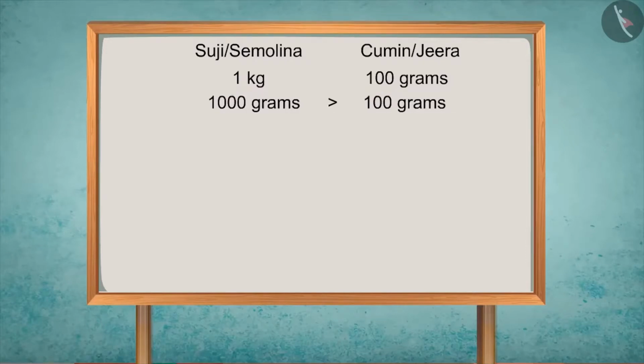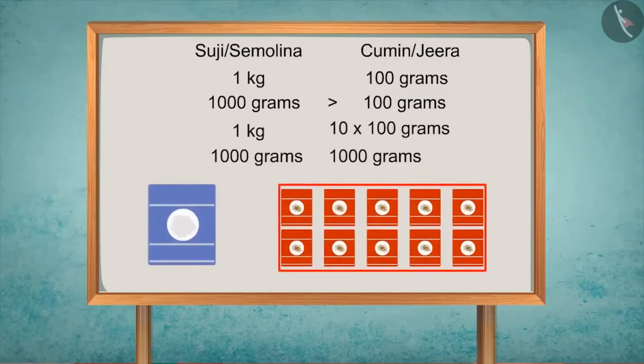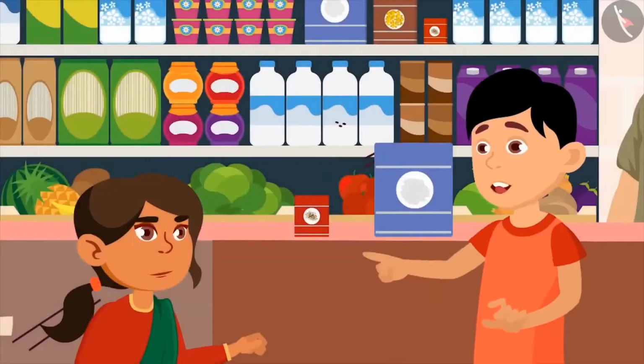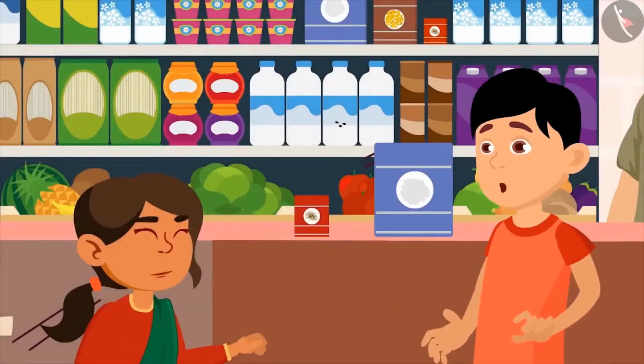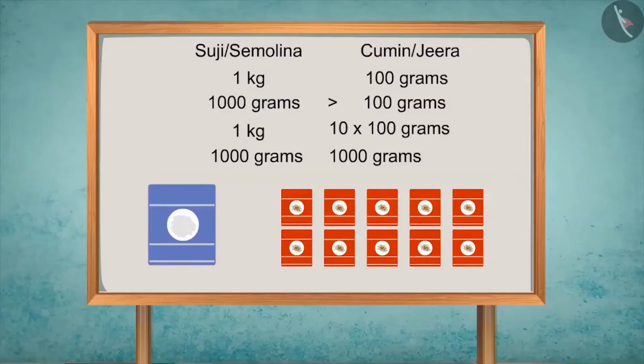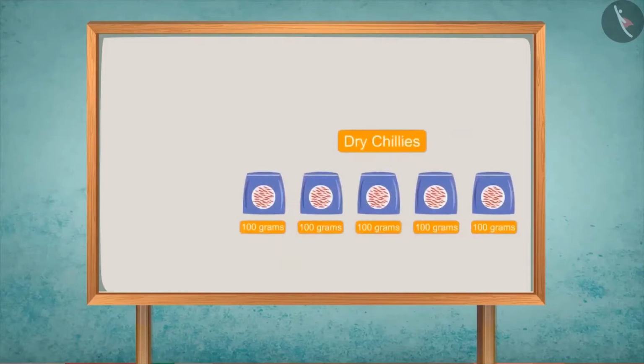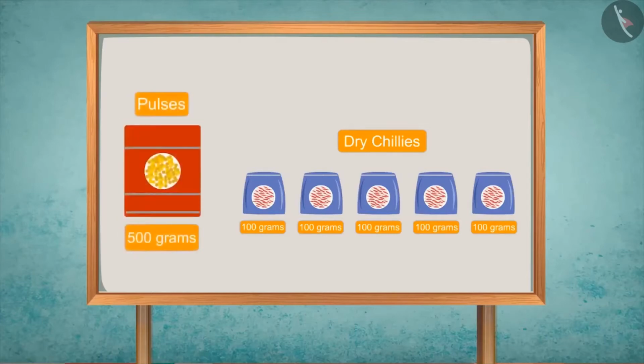And if we put 100 grams of packets together, then their total weight would be 1000 grams, which would be equal to 1 kg of suji. Neetu, you are getting very smart. Yes, brother, like this, 5 packets of 100 grams dried chilies weigh the same as 500 grams of pulses.